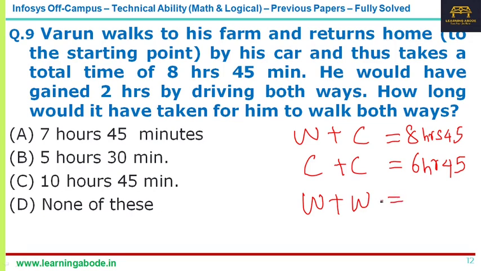The question is, what would happen if both ways he was walking? If instead of walking one way, he drove, it means he will gain 2 hours, right? So the same thing, you just change it.